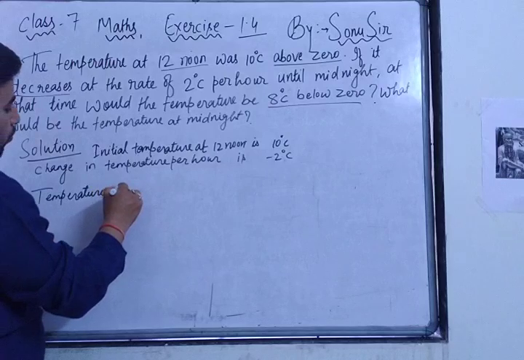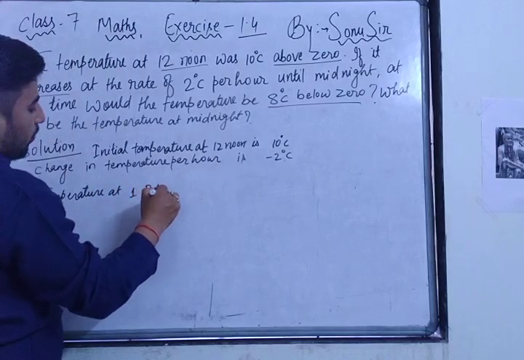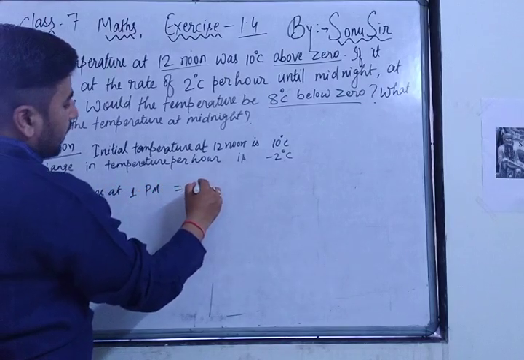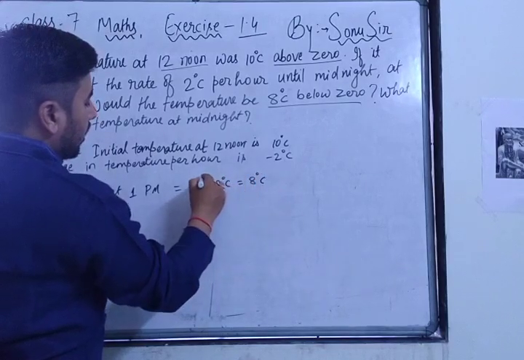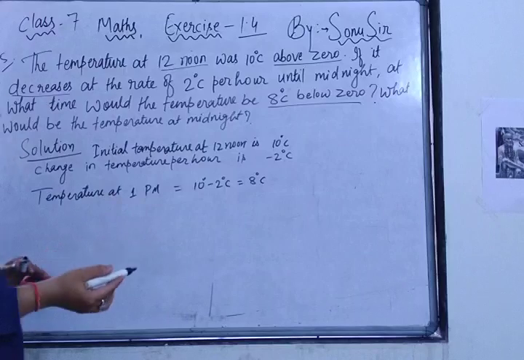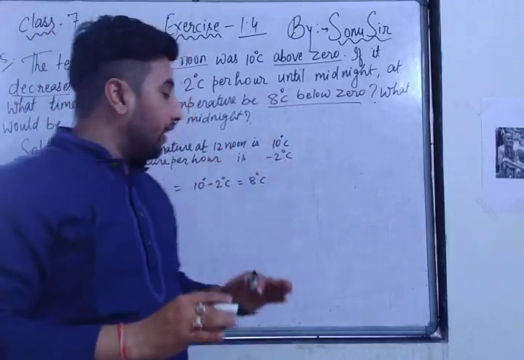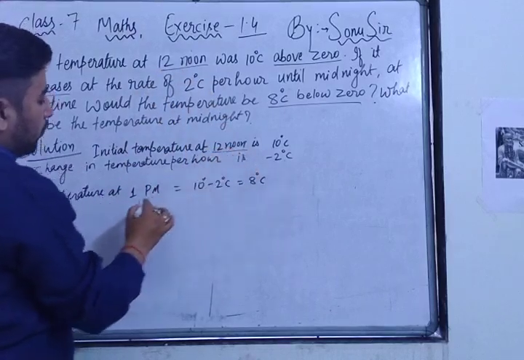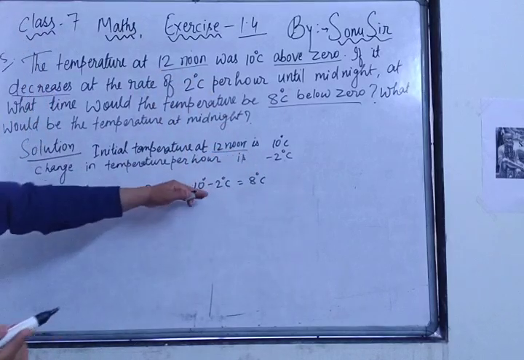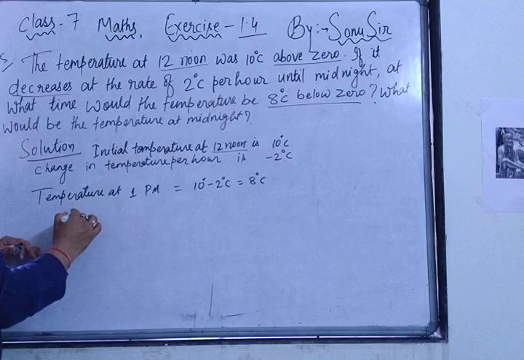Temperature at 1 p.m. is equal to 10 minus 2 degrees Celsius is equal to 8 degrees Celsius. So are you understanding or not? Per hour 2 degrees Celsius is decreasing. So after 12 noon, 1 p.m.: 10 minus 2 degrees Celsius.